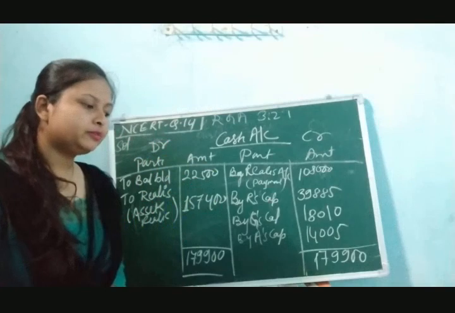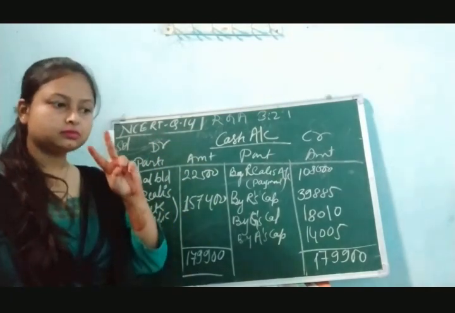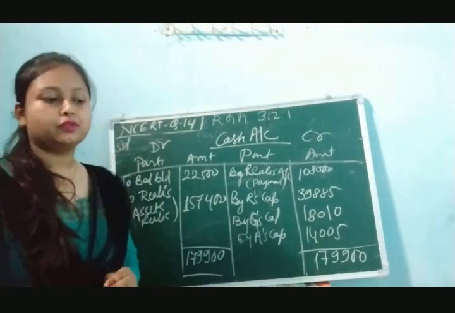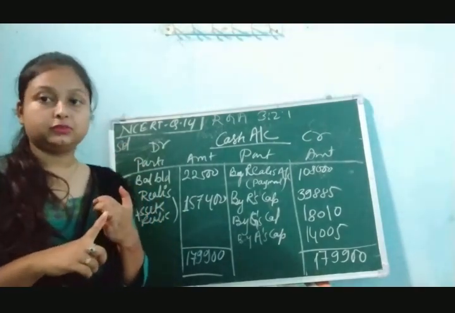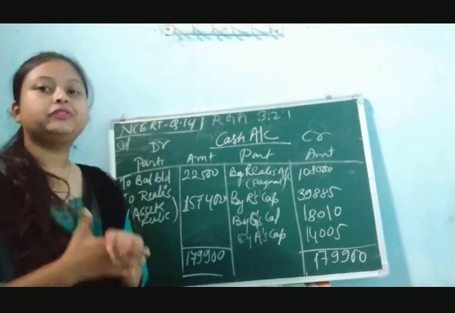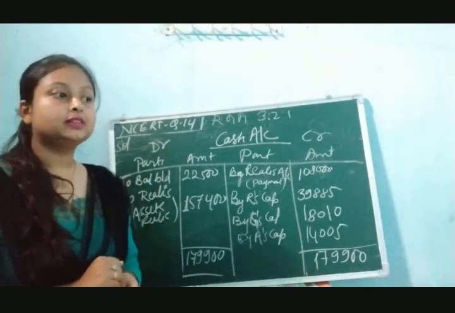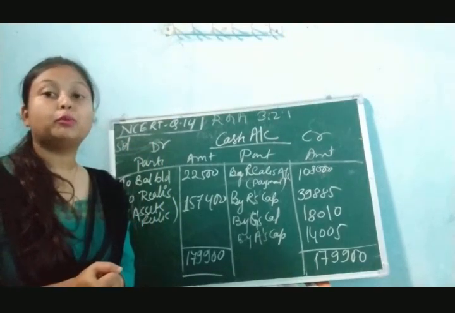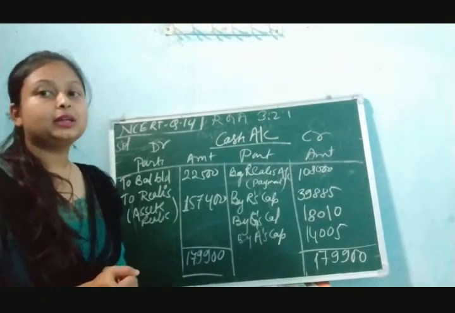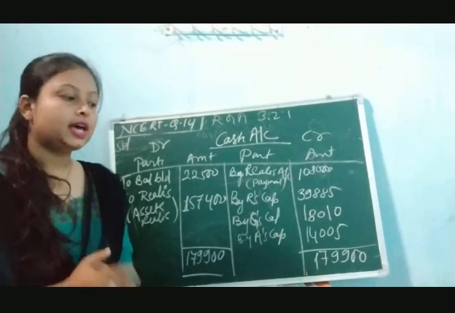Why I have provided you this question is because in this question two realization expenses were given. The first was taken by Rita, the second was already given in the question, that 4,100 was the amount of realization. So when two realization expenses are given, the partner who is going to get that realization expense in the form of commission, and who is going to pay the particular amount, that only we are going to consider. The next amount we are not going to write down.